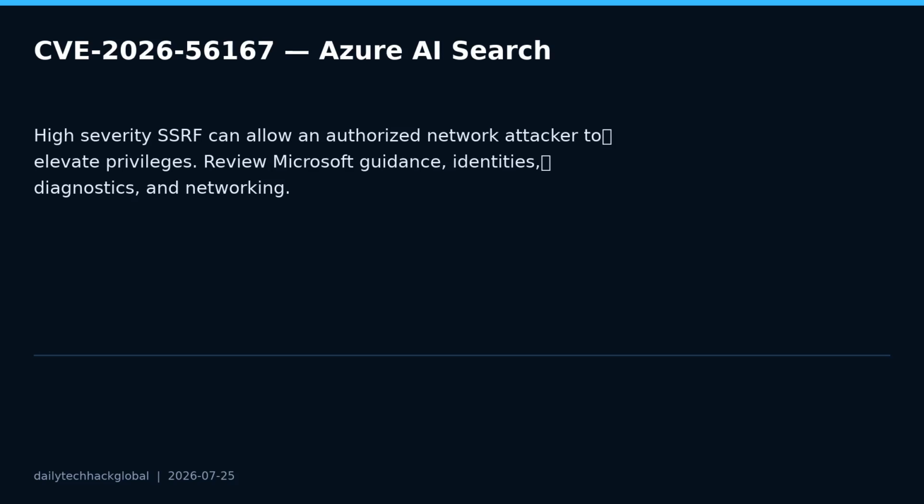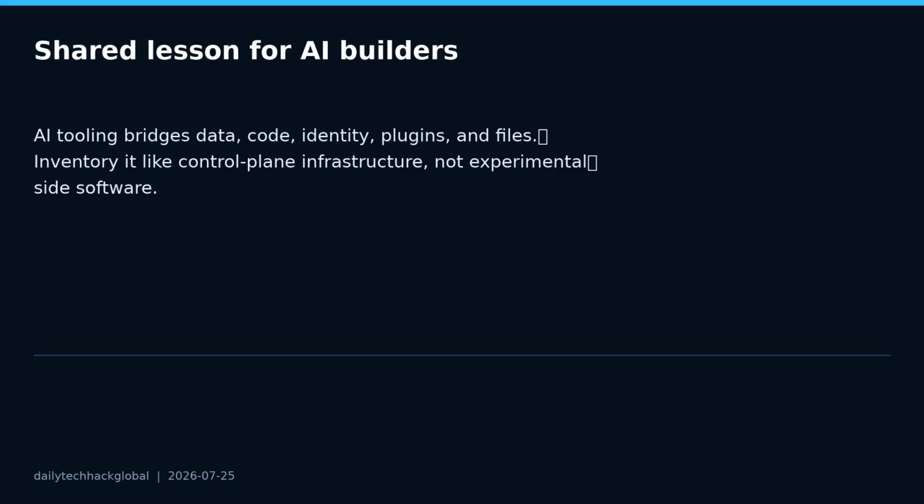MCP endpoints, NLP command wrappers, OpenAI-style files APIs, and cloud search services all sit where data, code, files, identity, and automation meet. Builders should inventory these systems as production control plane assets. Businesses should prioritize patching based on exposure and privilege, not just product category. Everyday users and small teams should focus on updates, removing public exposure, strong authentication, and secret rotation after possible compromise.